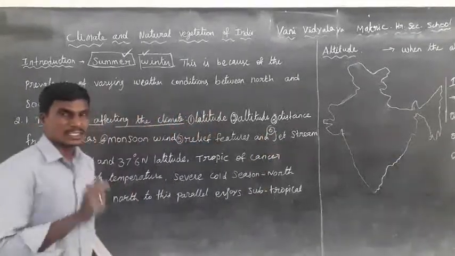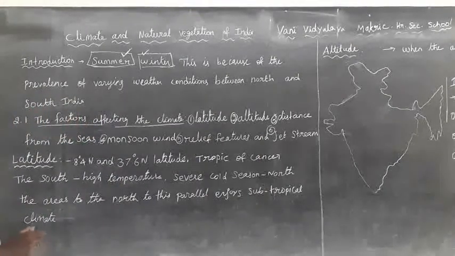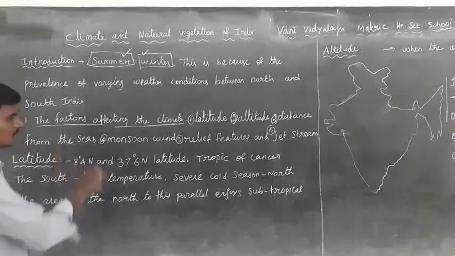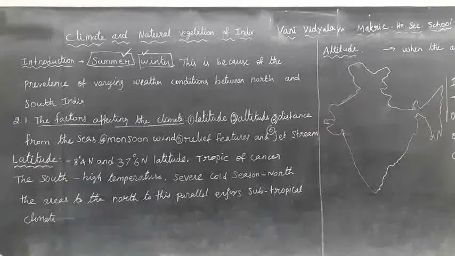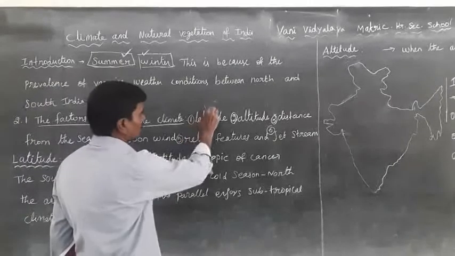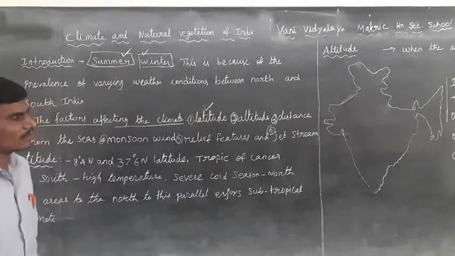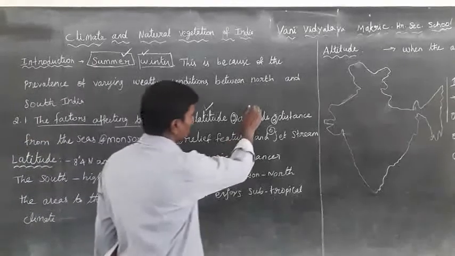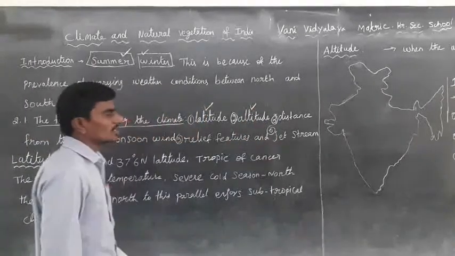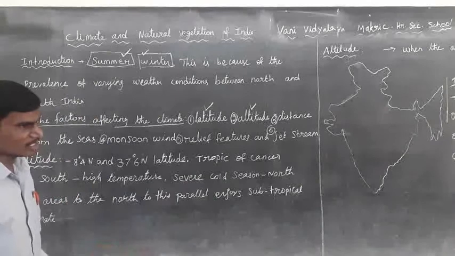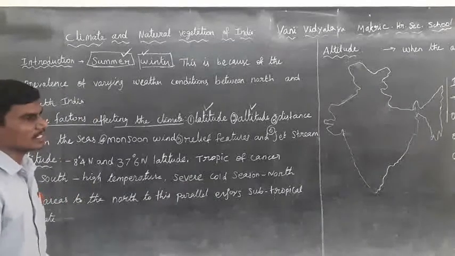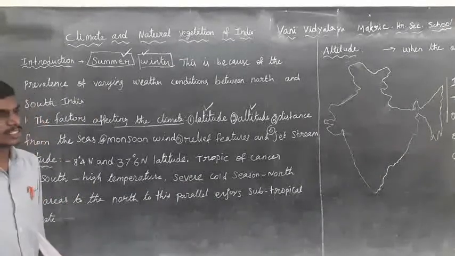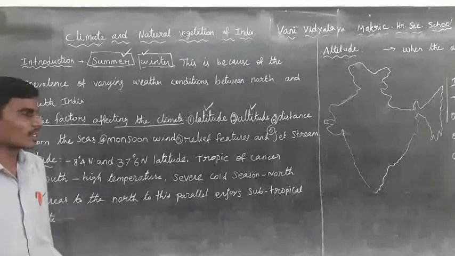So these six types affect the climate. One is the latitude, that is here height. Altitude is the same word, the height. Near the distance, the temperature is moderate. The long distance, the temperature is high.